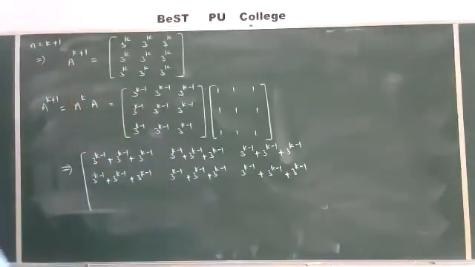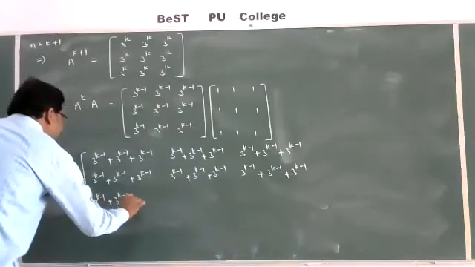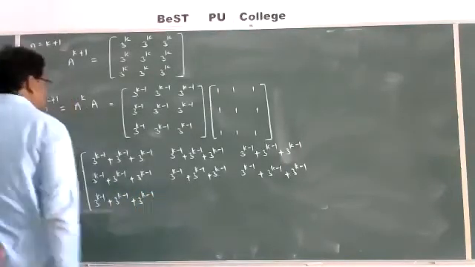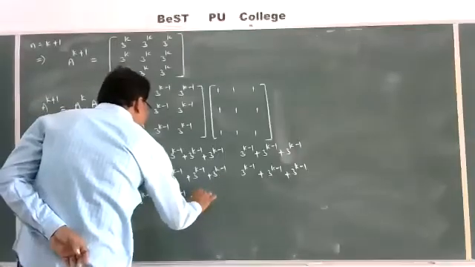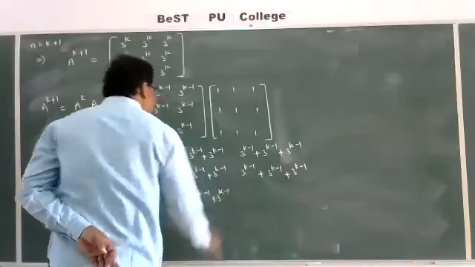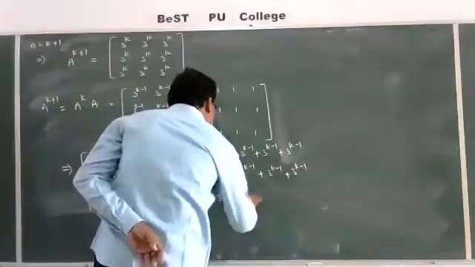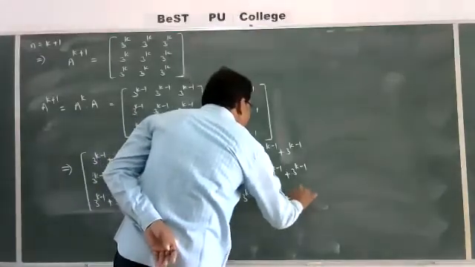Third row, first, second and third columns, the same.